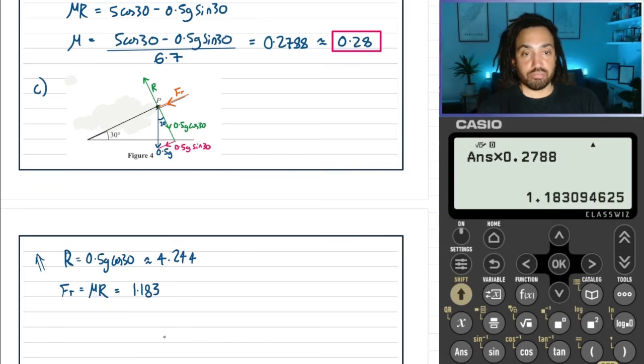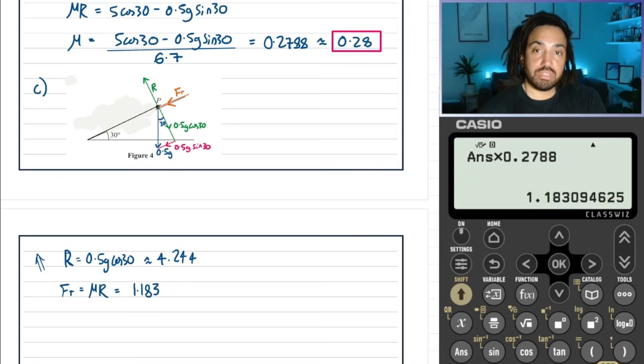Also, now that the object is going to be accelerating down the slope, friction is going to be working in the opposite direction. Not get rid of it, but we need to turn it around, so it's opposing the motion. Friction is going to be acting in that direction.